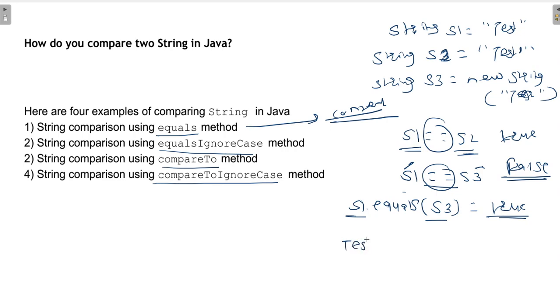For example, if the characters in "test" are the same but their case is different, that's why we use equalsIgnoreCase when we are comparing two strings.